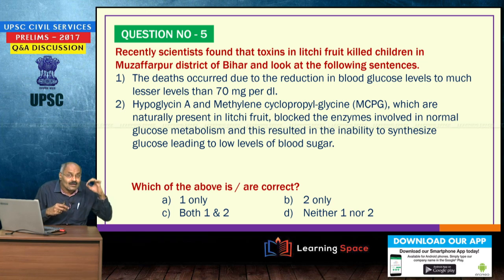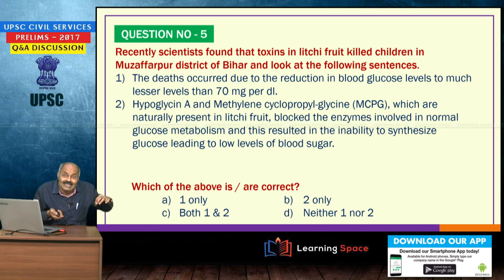Second one: lychee fruit has got hypoglycin A and MCPG, and that blocked the enzymes involved in normal glucose metabolism, and this resulted in the inability to synthesize glucose, and because of that lowering of blood glucose levels occurred.